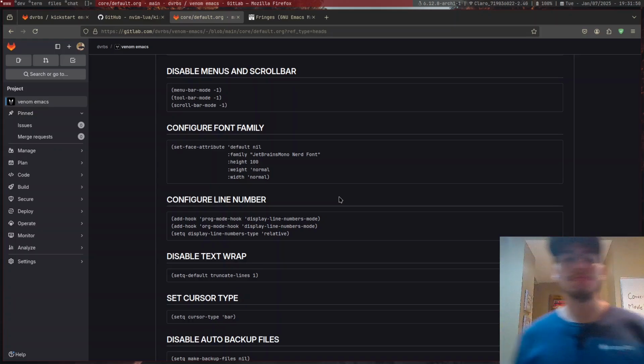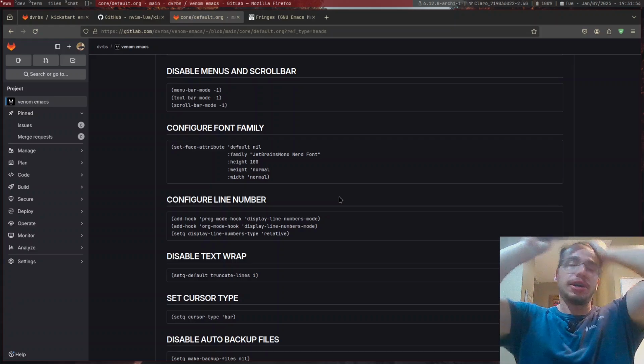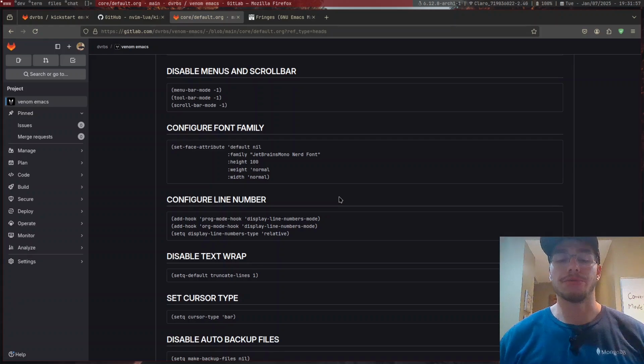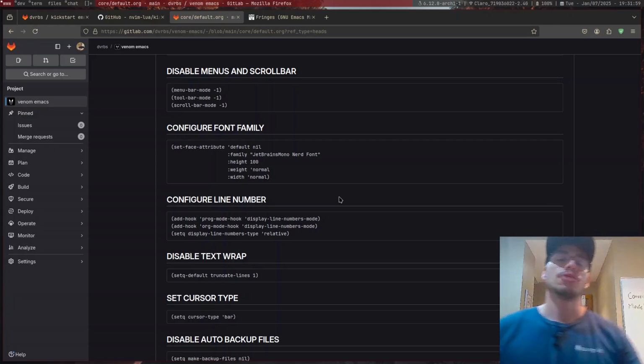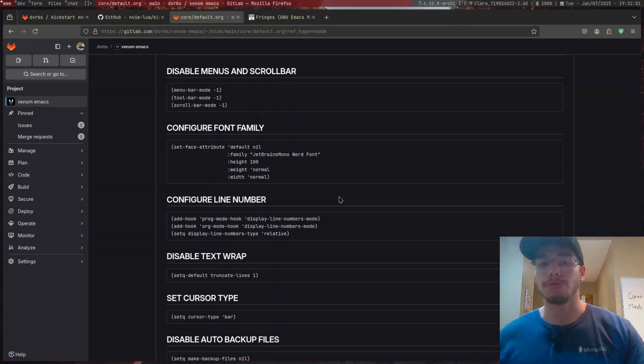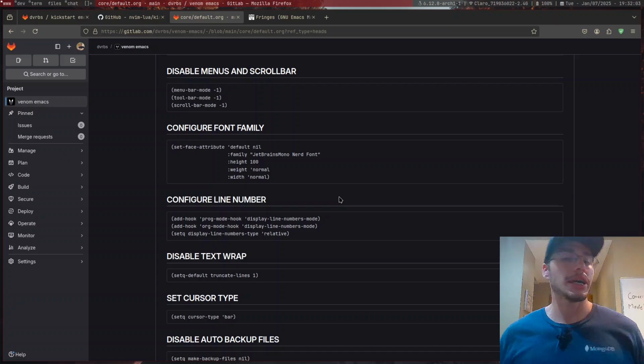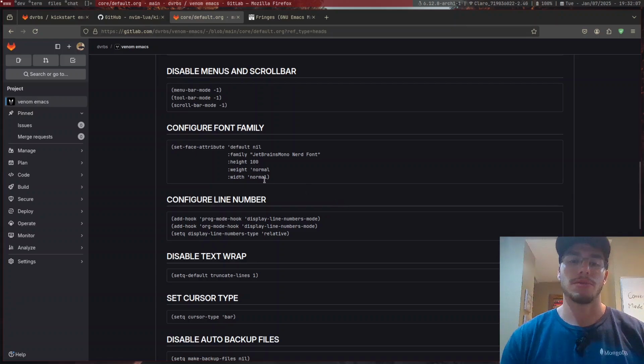Okay. Next, what we need to do is configure some font families, right? In that scenario there is going to be only one font family, which will be my Nerd Font that I love the most, which is JetBrains Mono. But you can use any type of JetBrains family or any type of font that you desire, right?